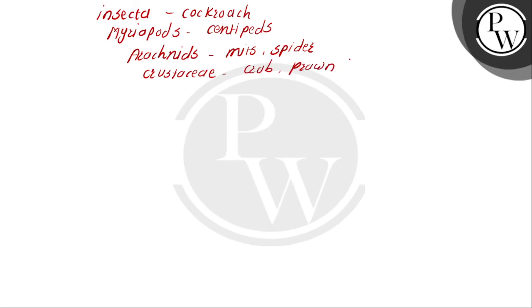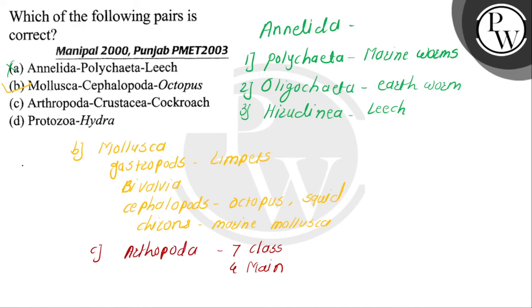So let's come to our match. Our match says Arthropoda, crustacea, and the cockroach. No, cockroach is the insecta. If here for crustacea the crab were given instead of cockroach, then your match would be correct, but it is wrong. And the last is the protozoa.